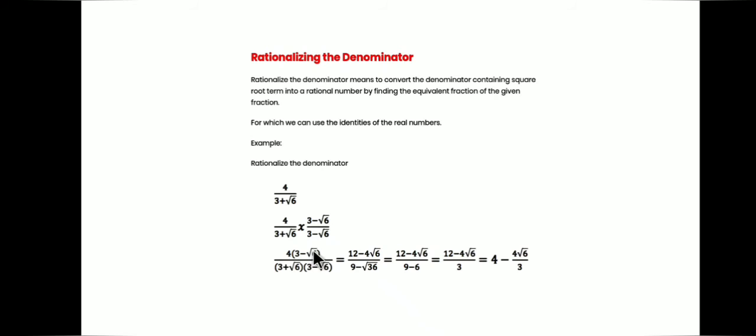4 into 3 minus root 6 upon 3 plus root 6 into 3 minus root 6, which is equal to 4 3s are 12 minus 4 root 6. In the denominator we have 9 minus root 36. We have used the identities of the real numbers to solve the expression, which is equal to 12 minus 4 root 6 upon 9 minus 6, which is equal to 12 minus 4 root 6 upon 3, which is equal to 4 minus 4 root 6 upon 3. In this case, there is no irrational number in the denominator and hence we have rationalized the denominator.